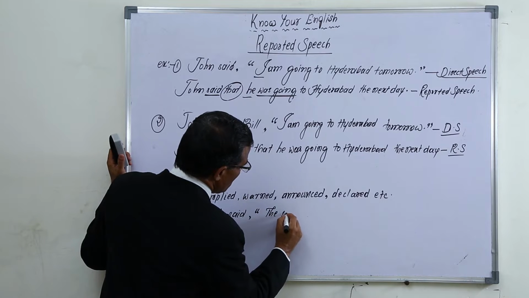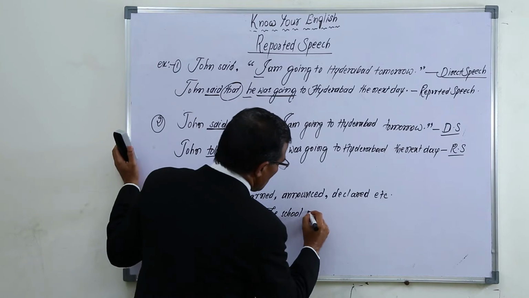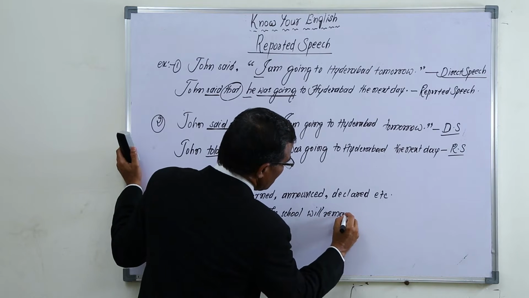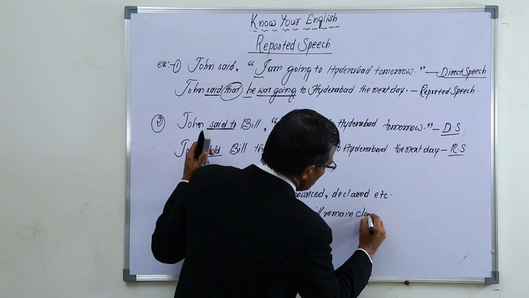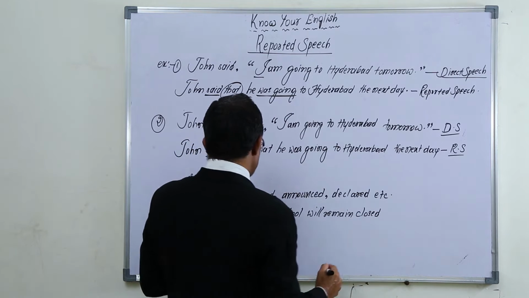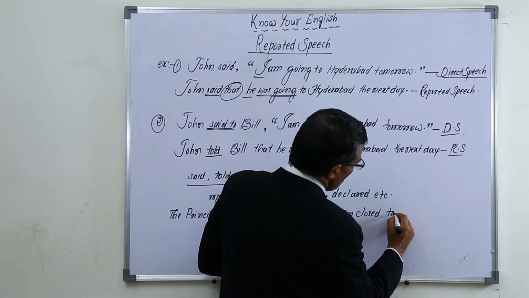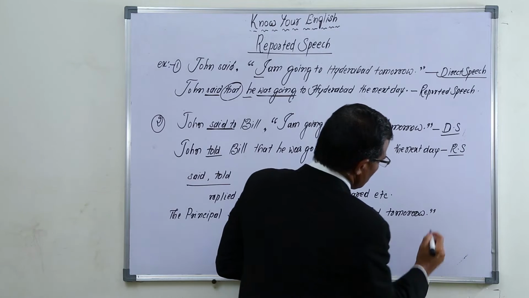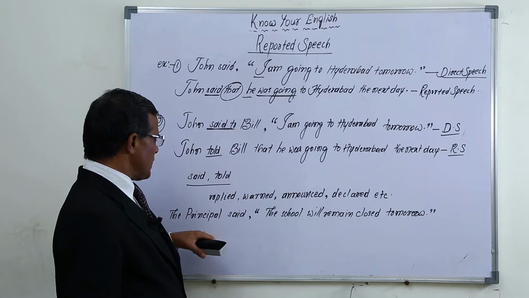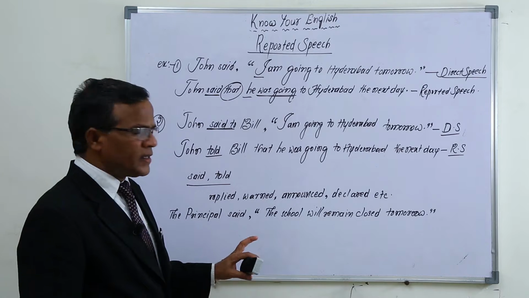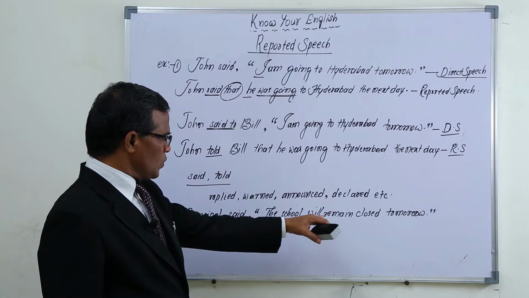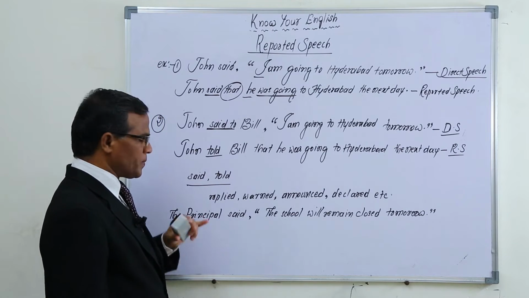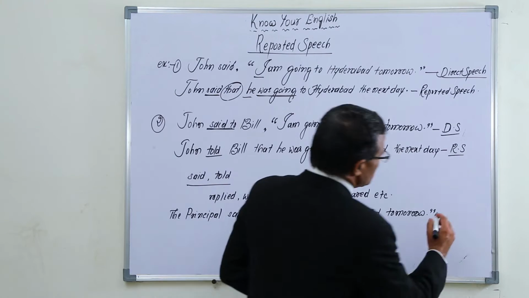The school will remain closed tomorrow. This is a sentence, really. Who said this one? The principal of the school or college. The principal said, the school will remain closed tomorrow. This is a sentence used by the principal. This is in direct speech.